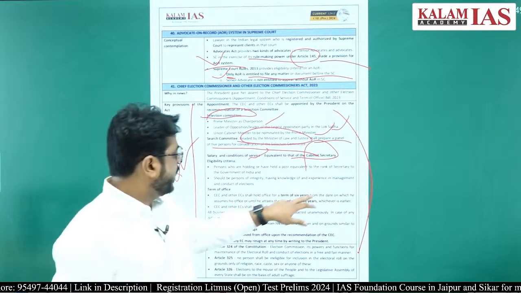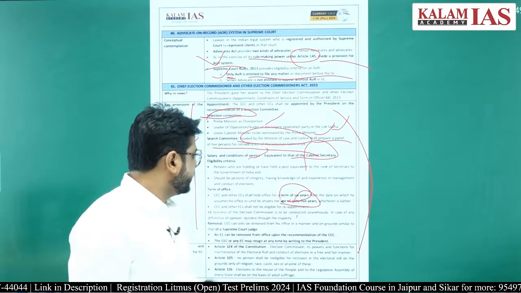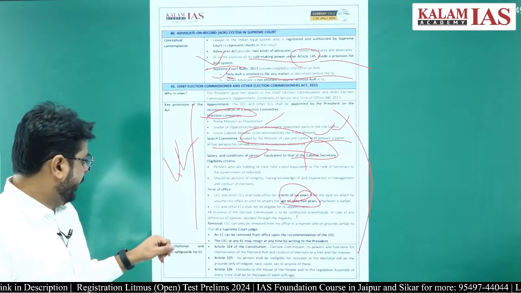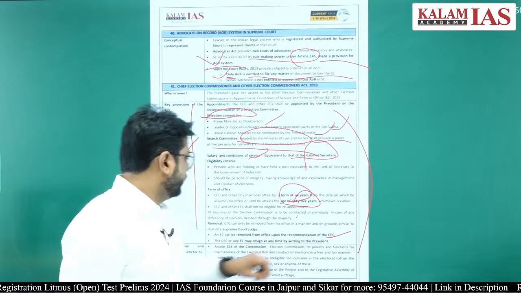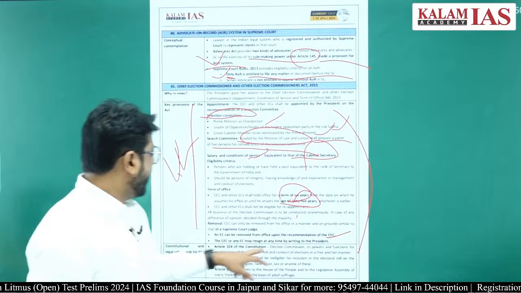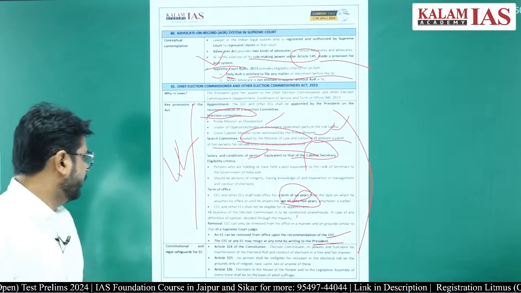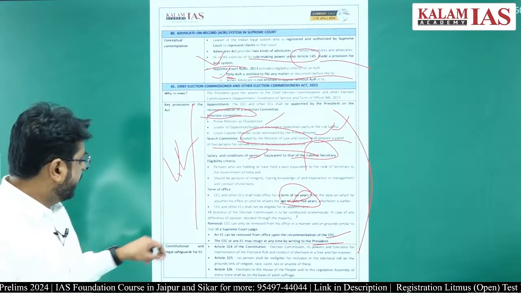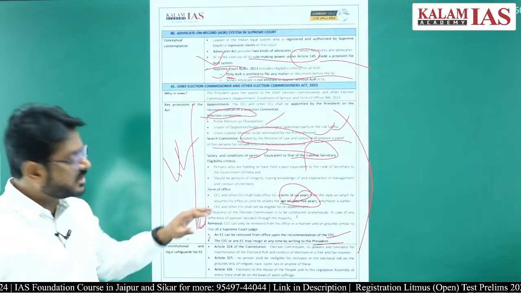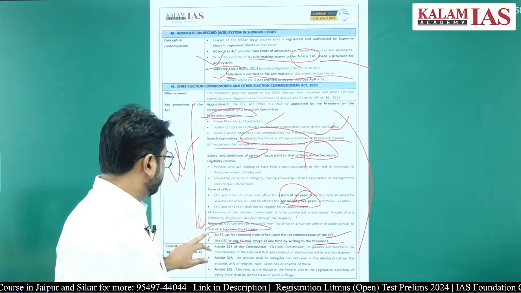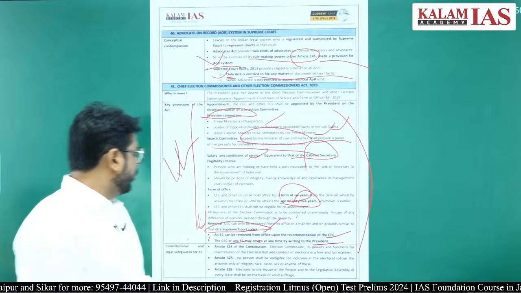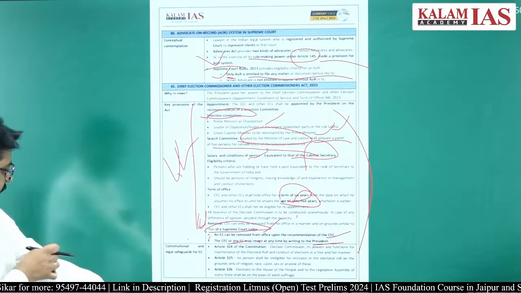The tenure will be for 6 years or up to the age of 65 years, that you must be knowing. The Election Commissioners can be removed from office on the recommendation of the CEC. They may resign at any given point to the President of India, right. And this point is also very important, just like the earlier ones. The CEC can be removed only in the same manner as the Supreme Court judges. So that is there.